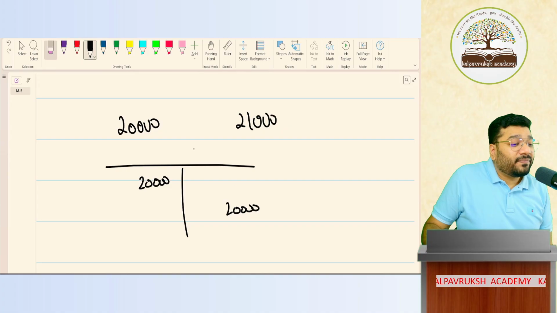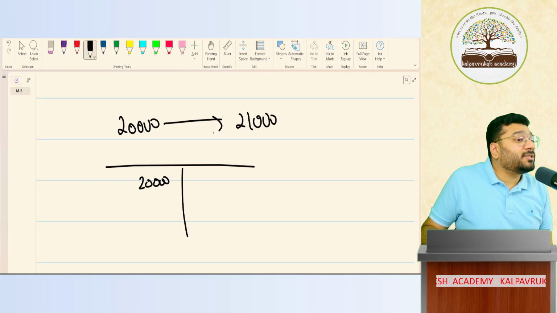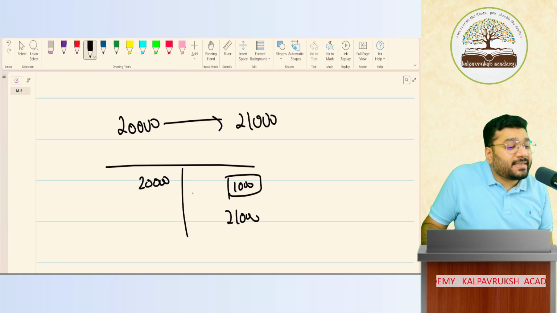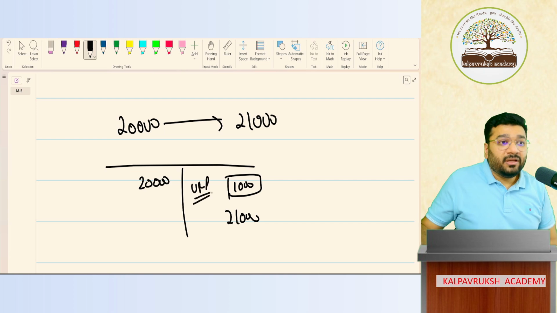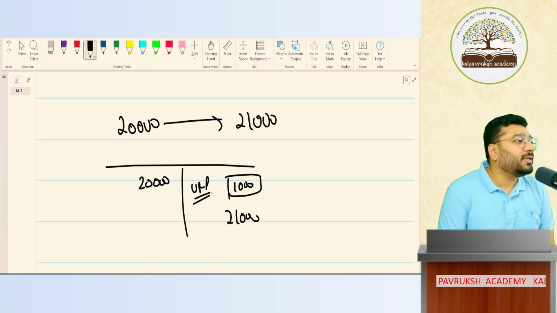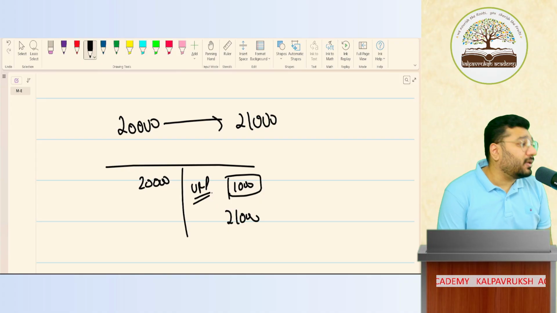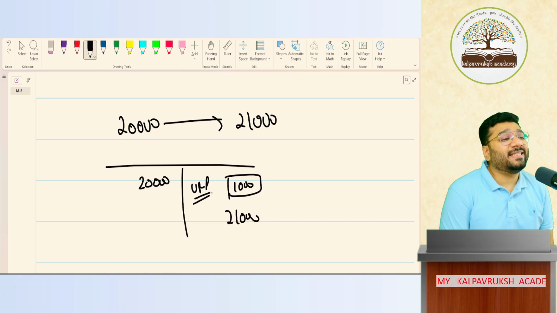But this standard says, you invested 20,000, right? Today its market value is 21,000. So the balance 1,000 rupees you record as unrealized profit. This is going against the concept of prudence. Got it, not got it. So your entire accounting standard is primarily based on the prudence concept. But Ind AS is challenging this.